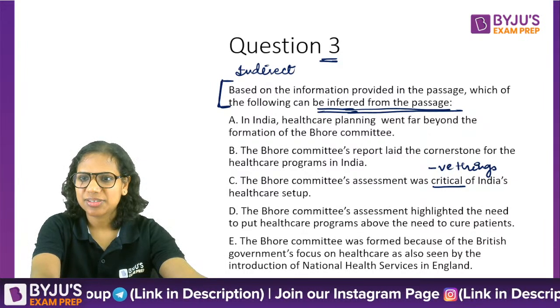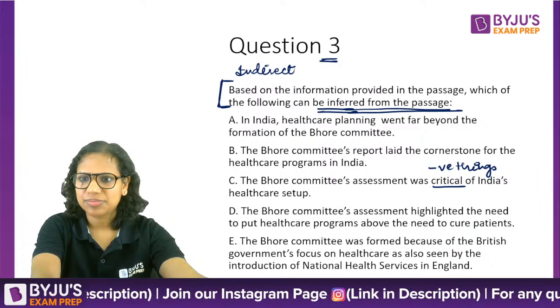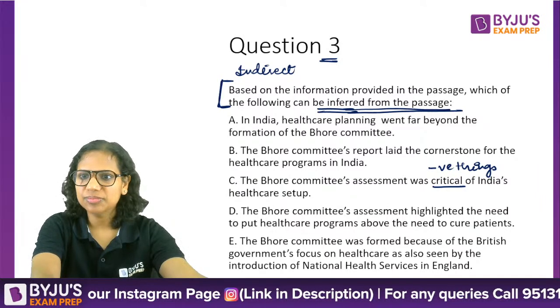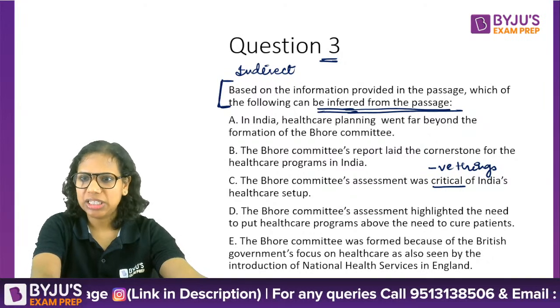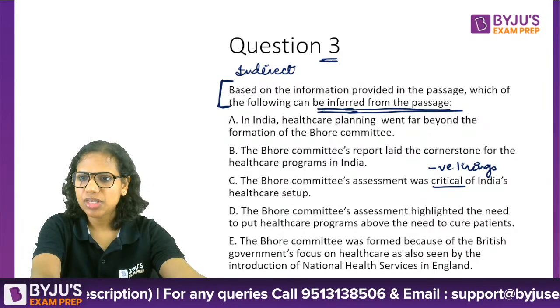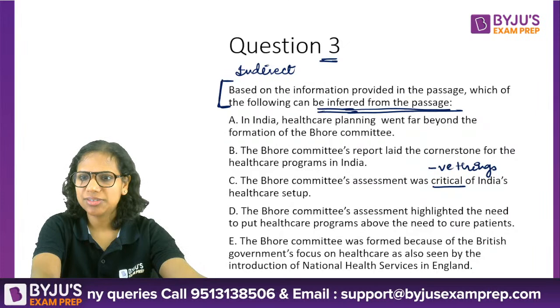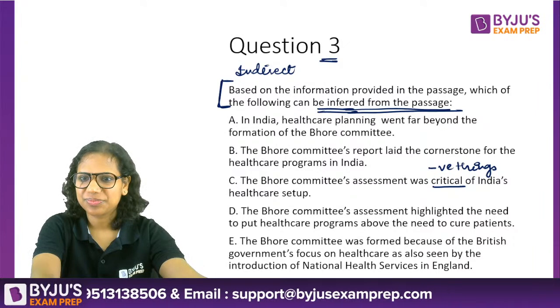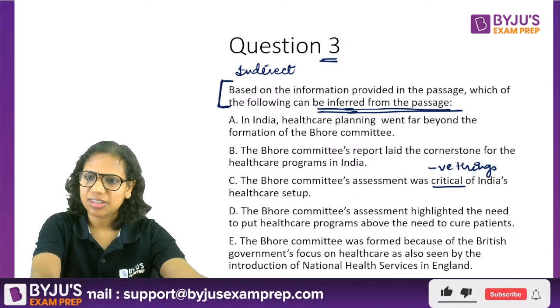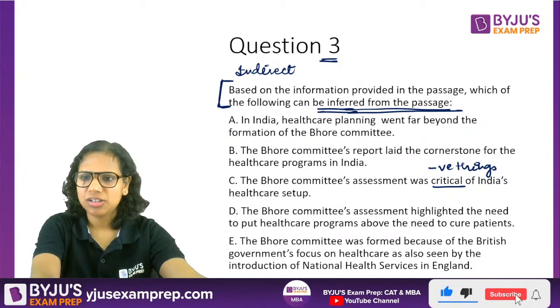Others? Abhijit said B right in the beginning. I've got quite a few D's here. Anand says B. All right.